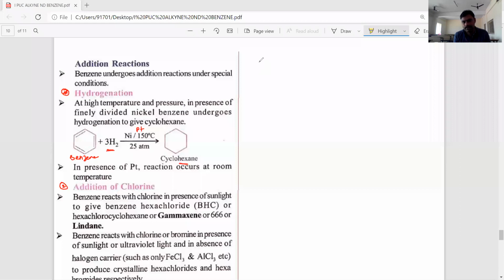Now the second addition reaction is addition of chlorine. Okay, students, like hydrogen, now chlorine. See this benzene, upon addition of 3 molecules of chlorine in the presence of sunlight, each double bond becomes a single bond. At that place, chlorine atoms will come. Cl and Cl and Cl and Cl. Its name is